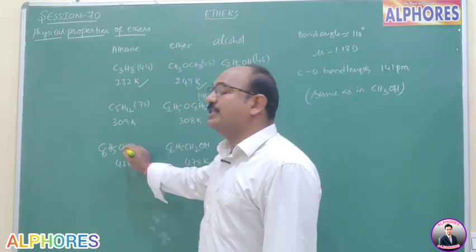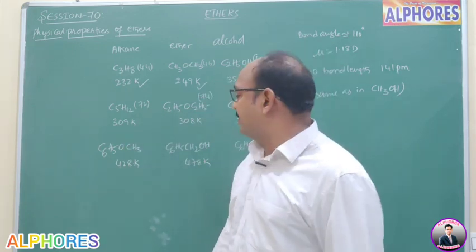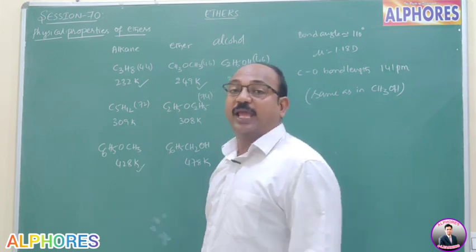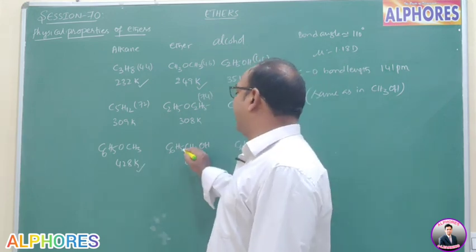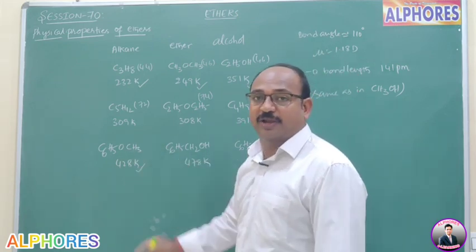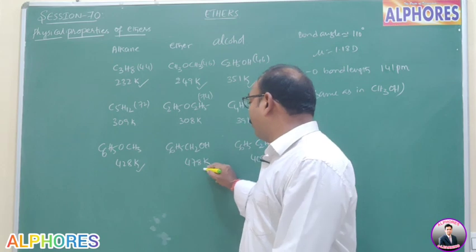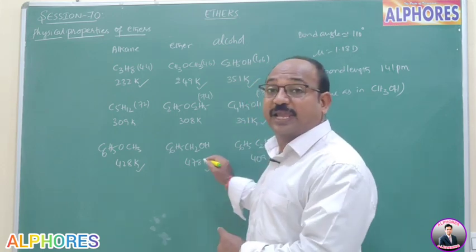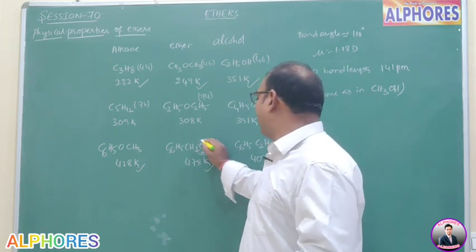And similarly, anisole, methoxybenzene, has a boiling point of 428 Kelvin, and similarly benzyl alcohol, with the same molecular weight, has 478 Kelvin because it is an alcohol.